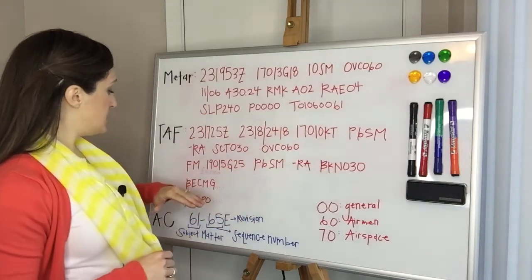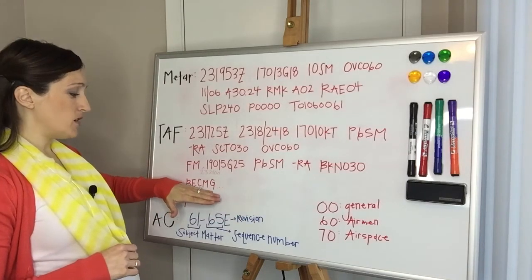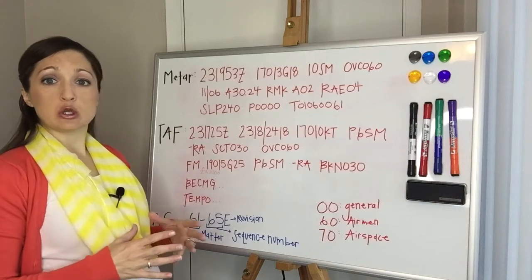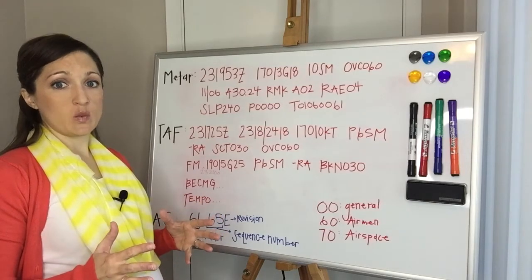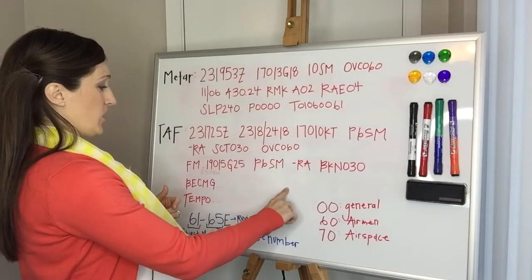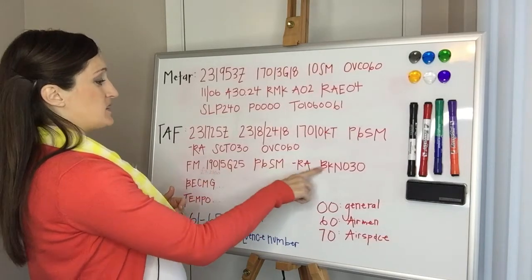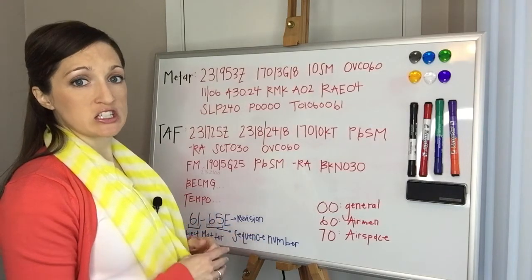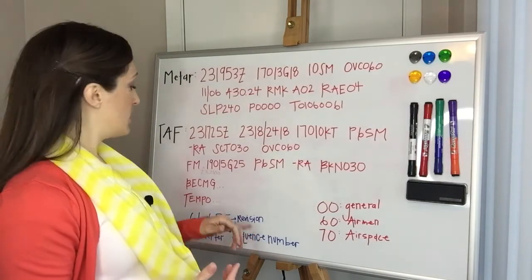You could also see a becoming or BCMG right here, and that just means that it's more slowly changing, the weather is. So it's slowly becoming whatever you're going to see here. And you could see the same decoders there in the becoming. It's just a more gradual change, typically occurring in the next couple of hours. Okay?